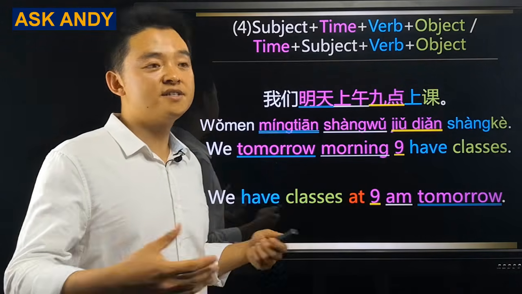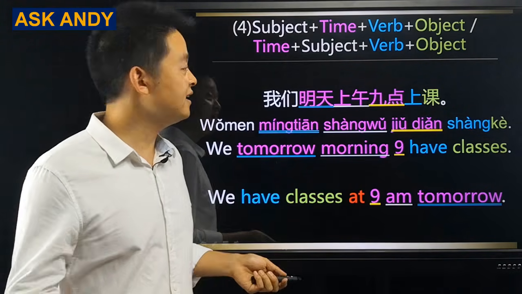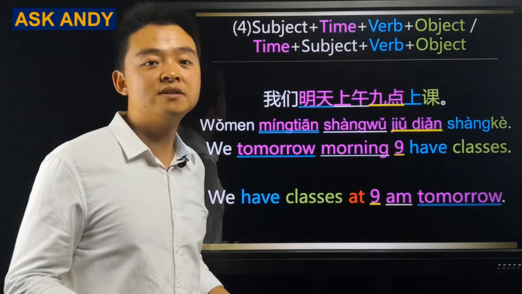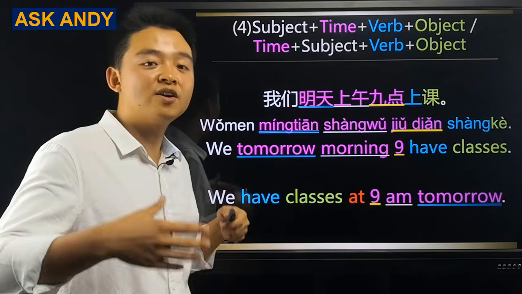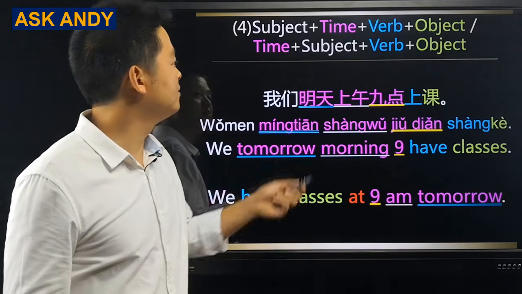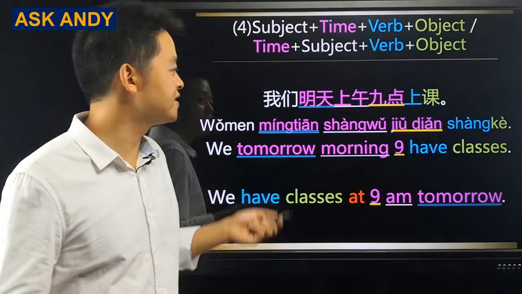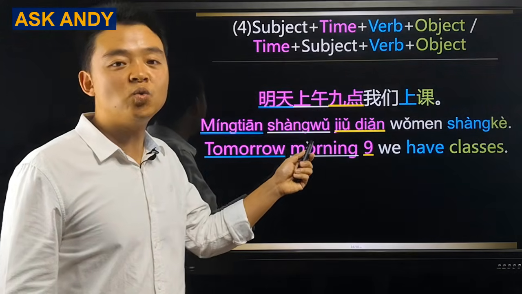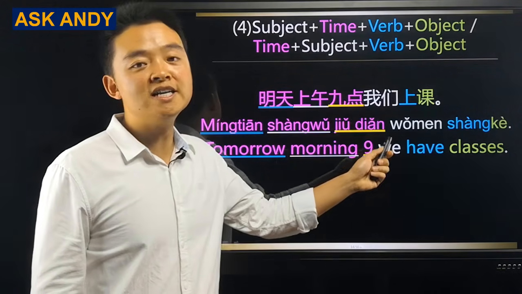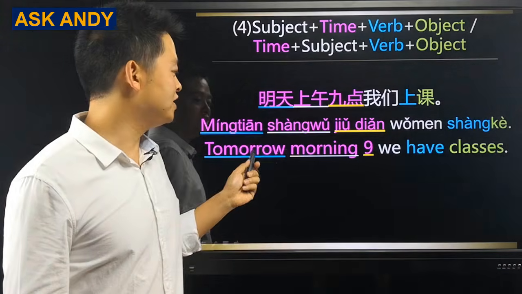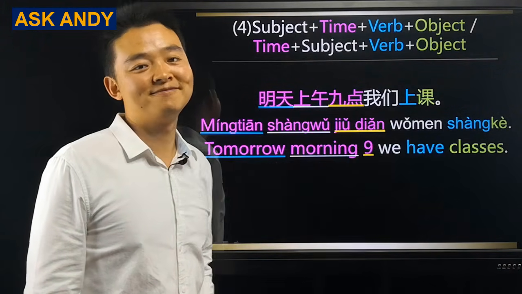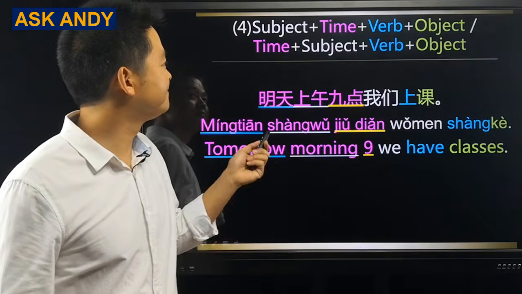Just remember that it's just a different perspective. And remember, we put time in between the subject and the verb. And the other one also works. And I recommend you to do it with this one. Put time at the beginning of the sentence. Time is flexible. That is, 明天上午9点我们上课。Let's move on to another structure.